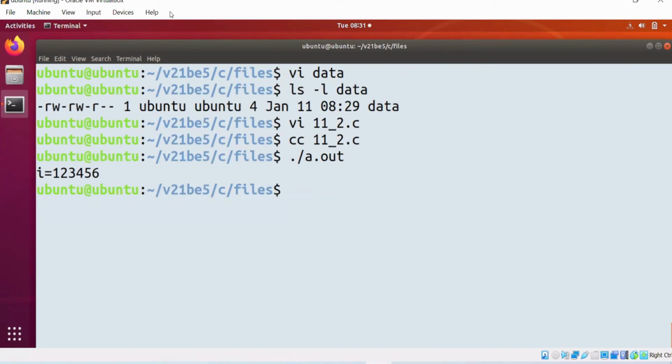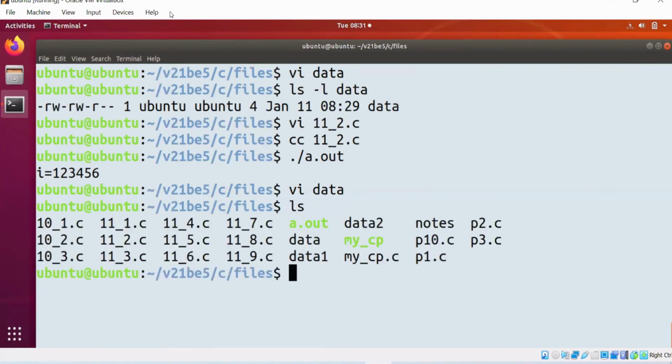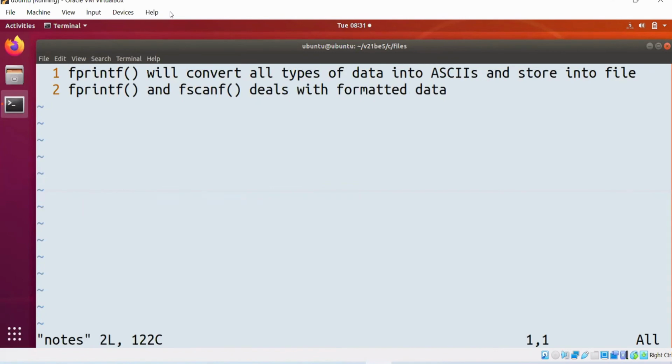See, is it 1 2 3 4 5 6? So can we say fprintf will convert all types of data? Fprintf will deal with the formatted data.